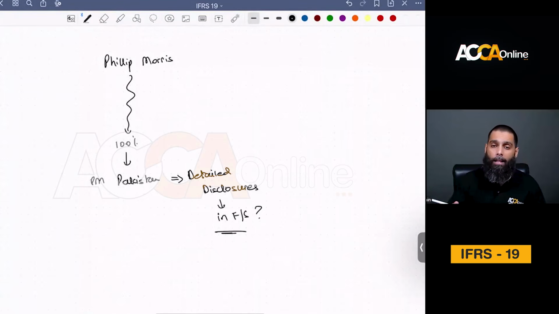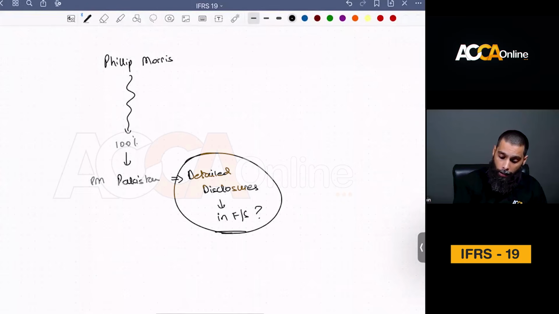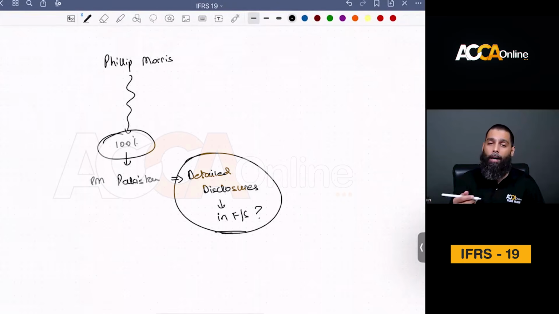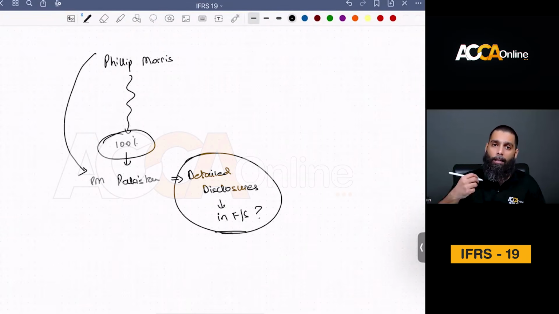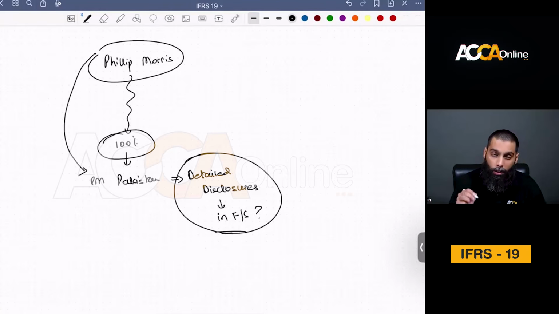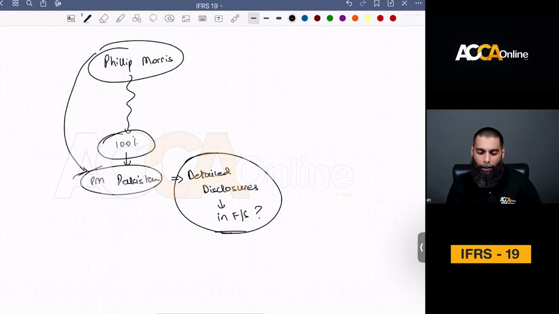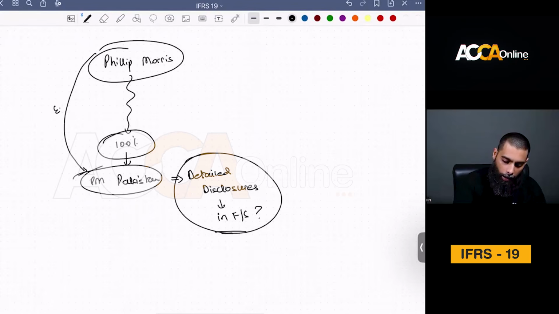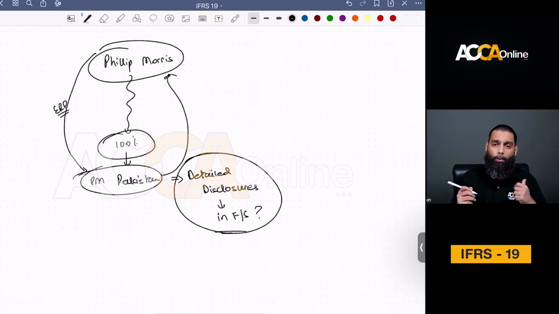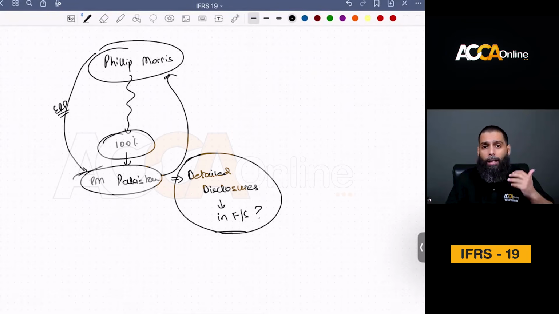From a common sense point of view, they should not be providing detailed disclosures in financial statements, because the company which owns them owns them 100%. And there are internal control guidelines and internal audits and internal information sharing on a daily basis. So technically, Philip Morris US already knows what Philip Morris Pakistan is doing. Their ERP would be the same. Each and every piece of information would be updated in real time. Do they really need to tell them on a detailed disclosure basis? The answer is no. Your shareholder is technically controlling you 100%.